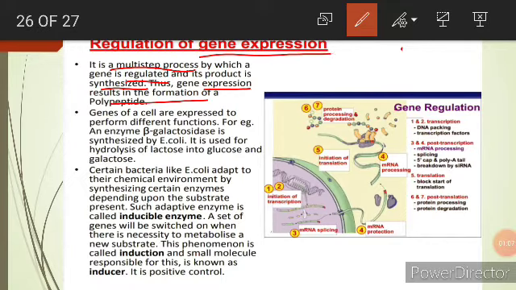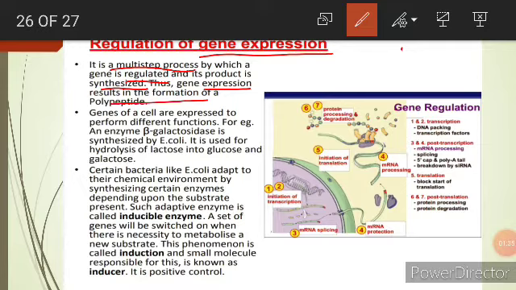Whether in a simple unicellular or complex multicellular organism, each cell controls when and how its genes are expressed. For this to occur, there must be a mechanism to control when a gene is expressed to make RNA and then from RNA to protein, and how much of the protein is made, and when it is time to stop making that protein because it is no longer needed.